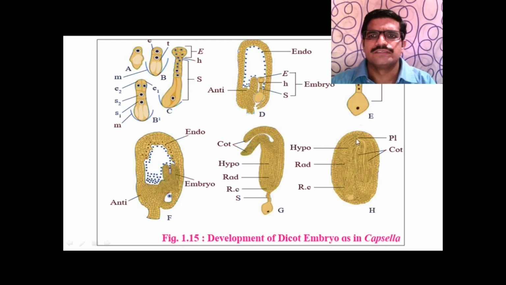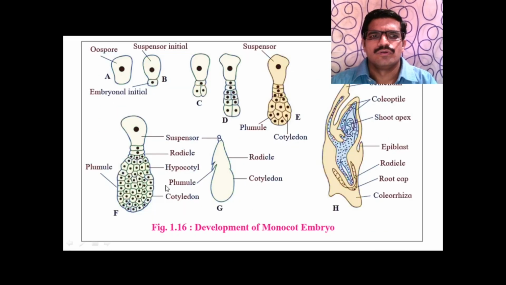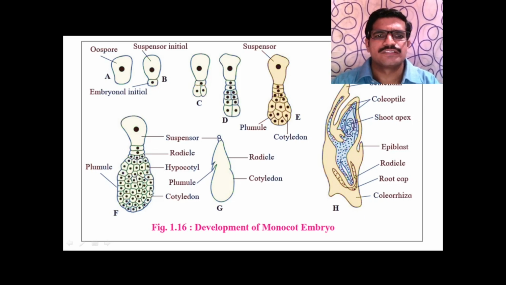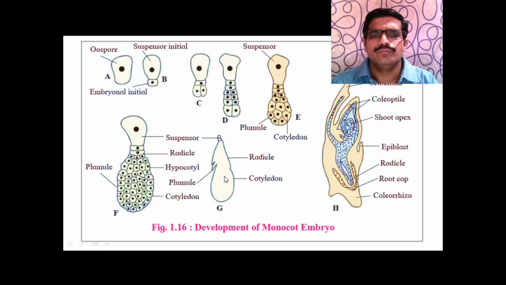So in this, this is cotyledon, this is plumule, radicle, hypocotyl, this is suspensor cell, and it is plumule.